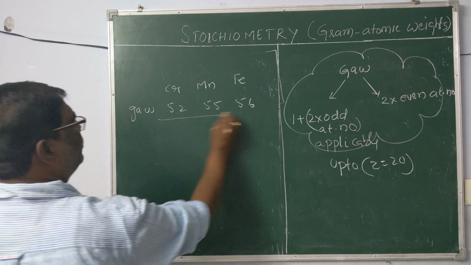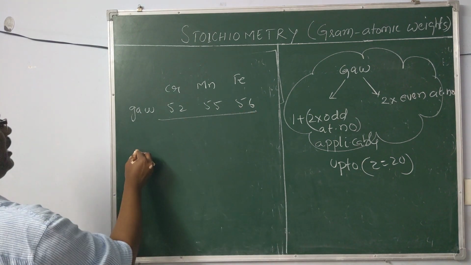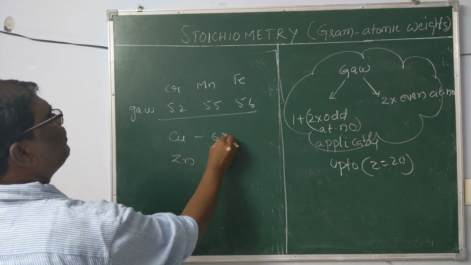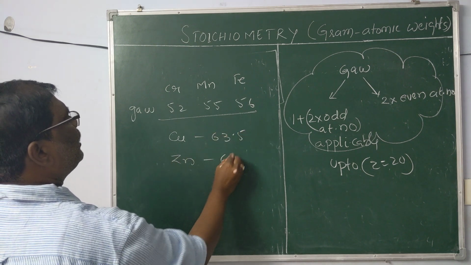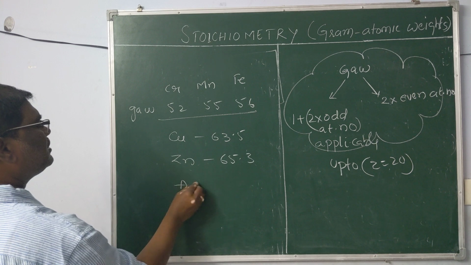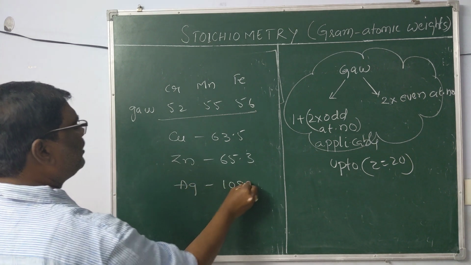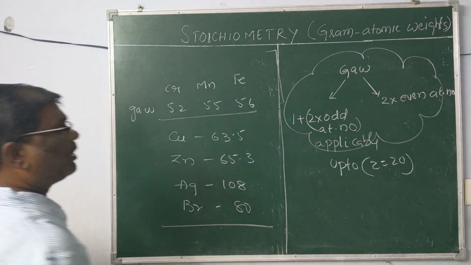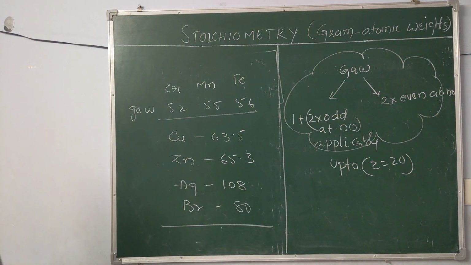It is better to get these memorized. Next one, copper, zinc, 63.5, 65.3. Lastly, silver 108, bromine 80. So this is all about the gram atomic weights.